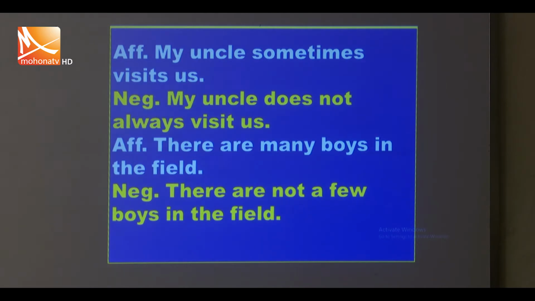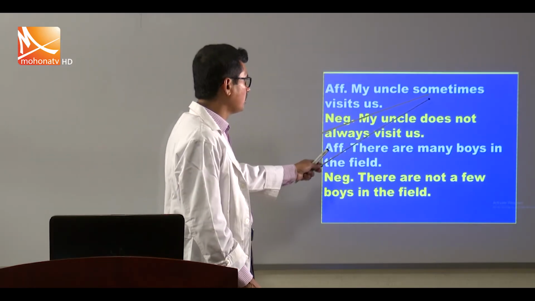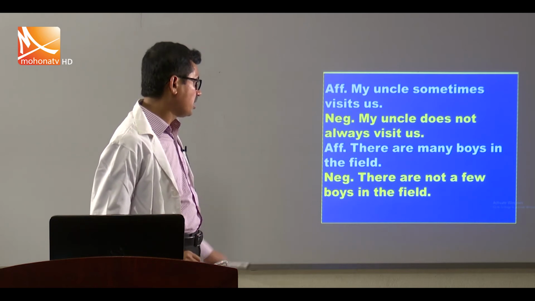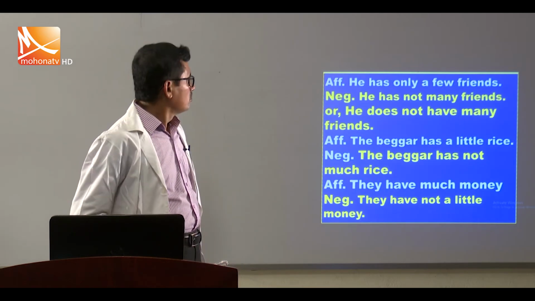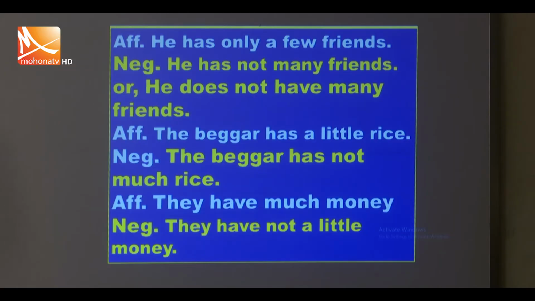Example: My uncle sometimes visits us. My uncle does not always visit us. We use "always" instead of "sometimes". There are many boys in the field. There are not a few boys in the field. He has only a few friends. He has not many friends, or he does not have many friends.